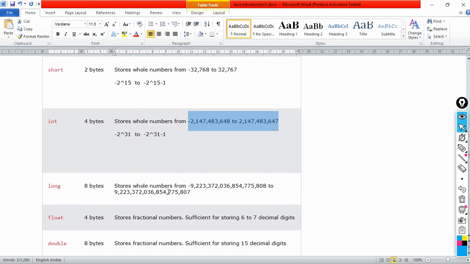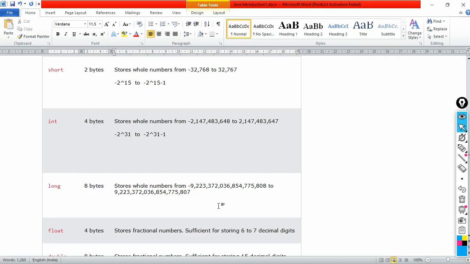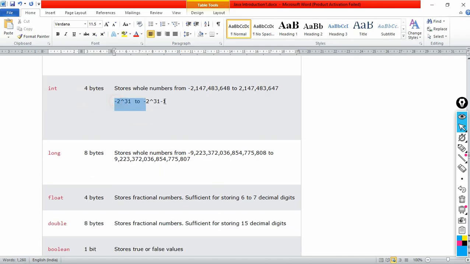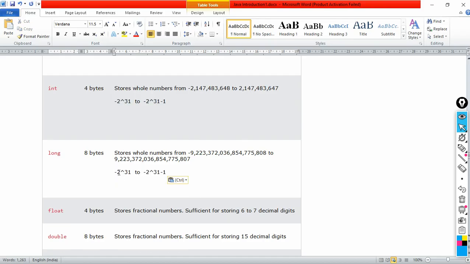Similarly, then long, tell me long. How can you write the long size, please? How much value can it store in binary? That is 8 bytes. 8 bytes means 1 byte is equal to 8 bits, 8 8s are 64. 64 means what? 2 to the power of 63, and this is also 63 minus 1, and this is the value that it will store.